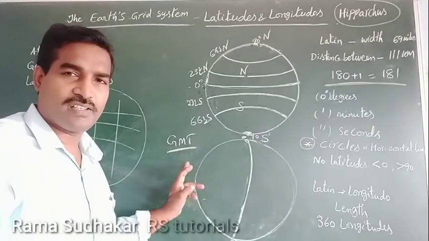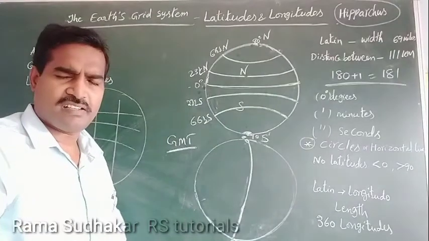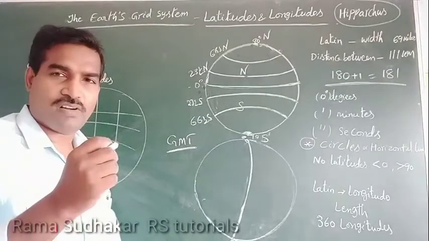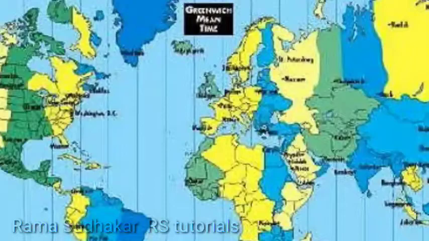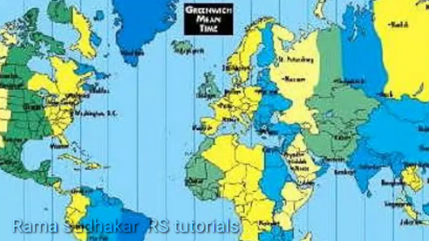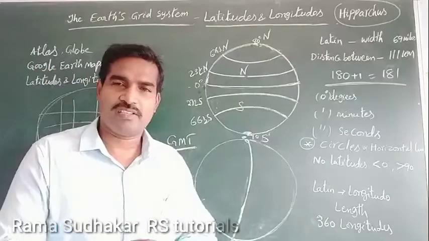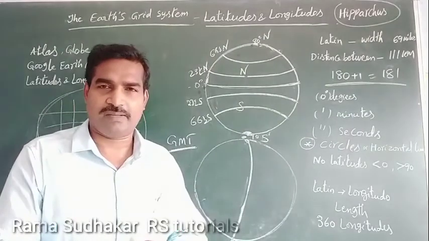It starts exactly at 12 o'clock noon. Greenwich line passes through London, the city in England. Greenwich Mean Time is also known as International Time.